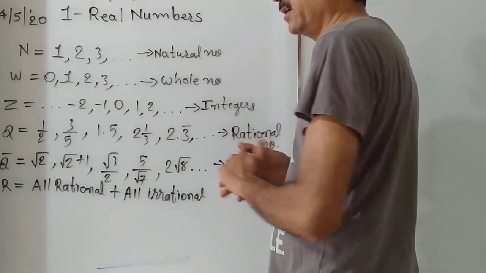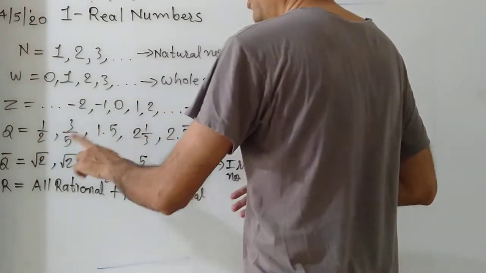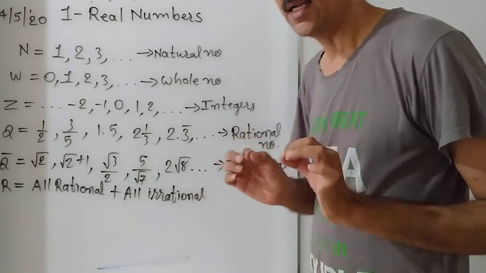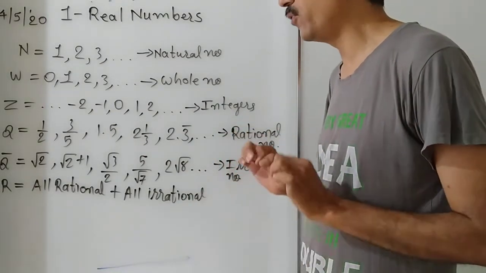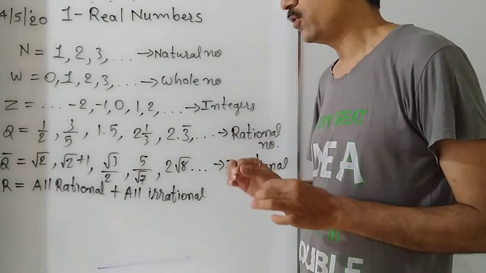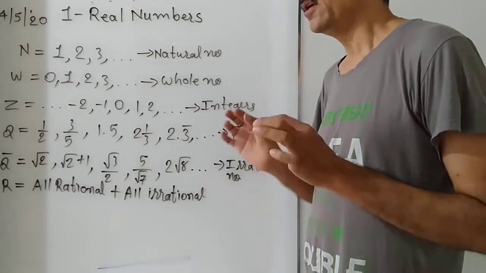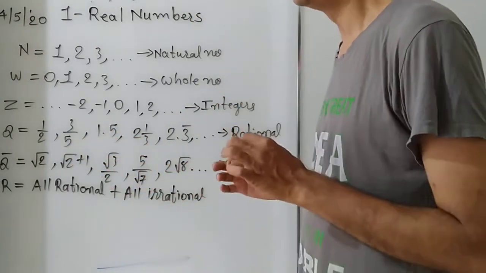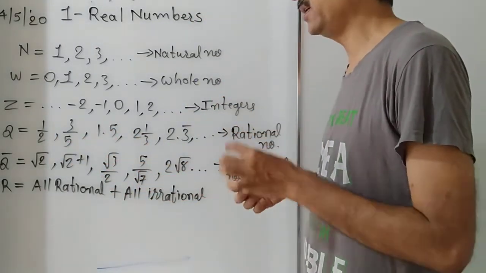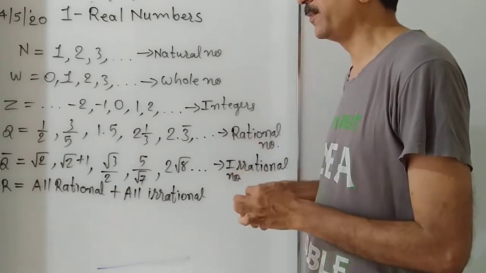Integers you are familiar with. Rational numbers are those numbers which are represented in numerator and denominator form. The condition is that the numerator should be any integer, meaning positive, negative or zero.